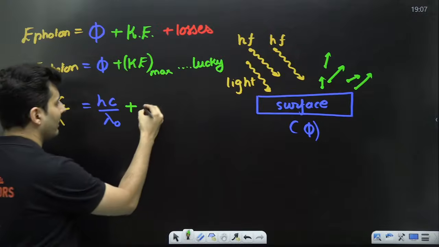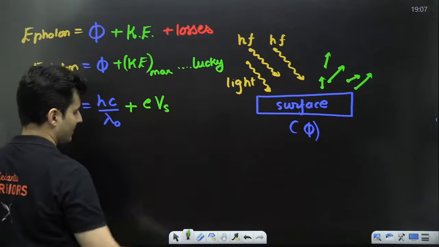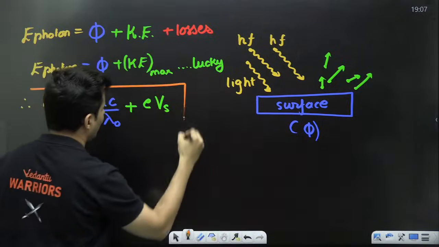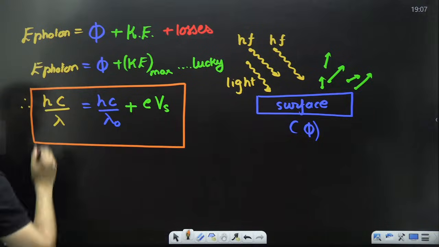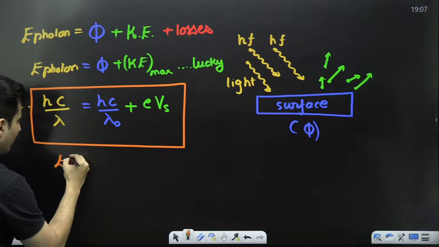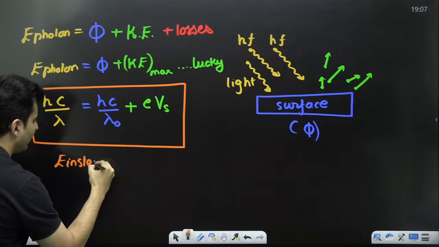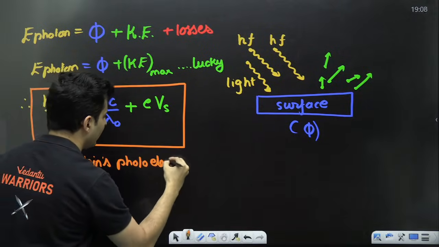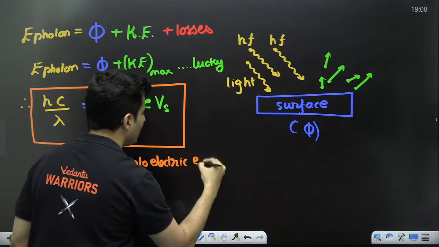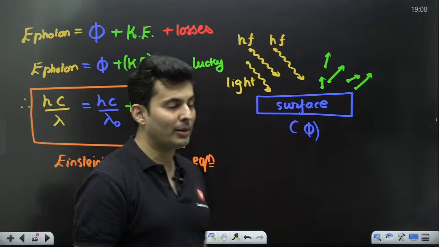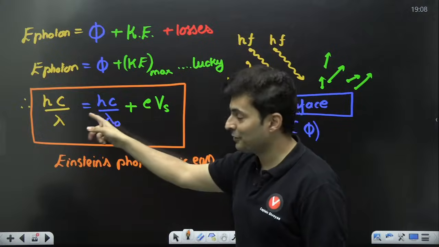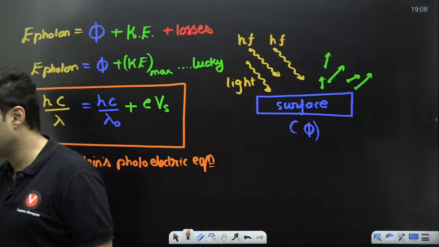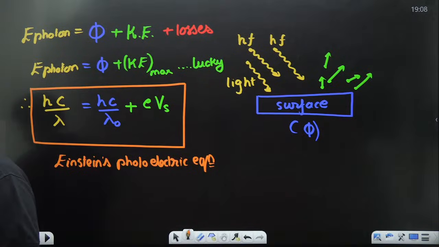So I can just write it as EVS. This is basically your photoelectric equation, either this or this, whichever you want, and this is your Einstein's photoelectric equation. For this he won the Nobel Prize. Simple energy equation, but it is very nice and tricky. For this equation he won the Nobel Prize.